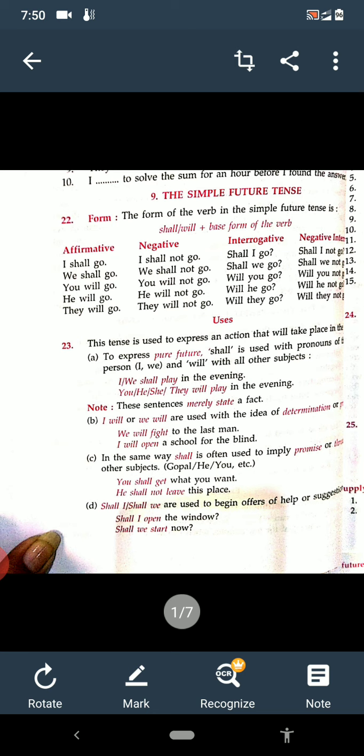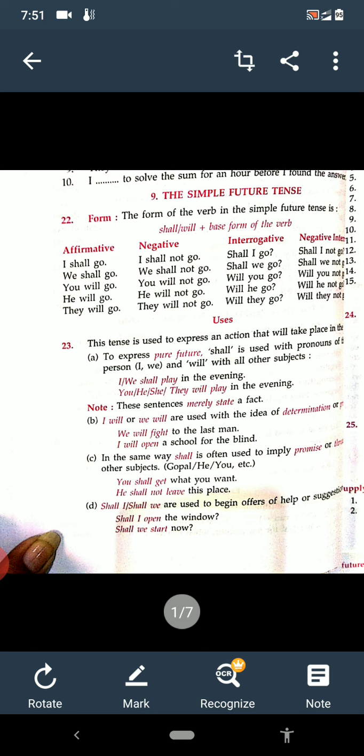So what are we going to discuss today? It is simple future tense. First of all, let us see what is the formation of simple future tense, how it is framed, and what type of sentences are here. In simple future tense, the formation is subject plus will or shall plus base form of the verb, means present form of the verb, means first form of the verb. Subject, will, shall and first form of the verb.